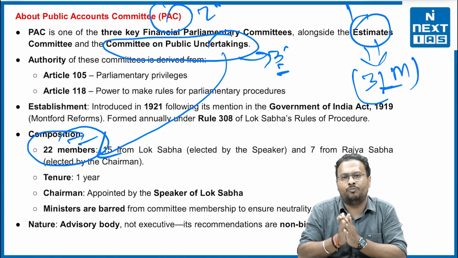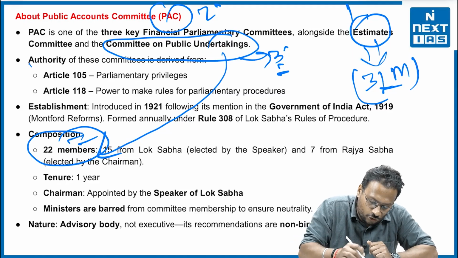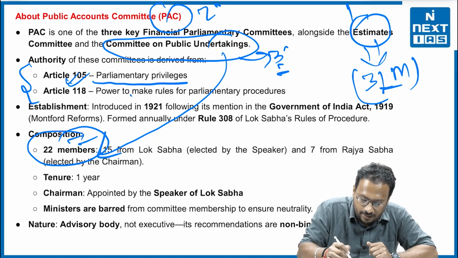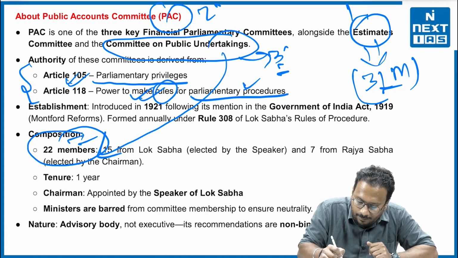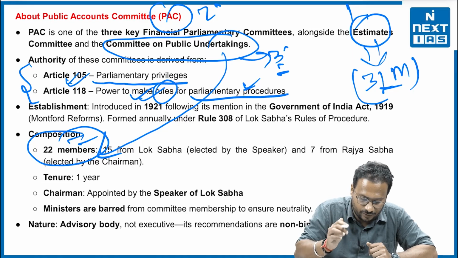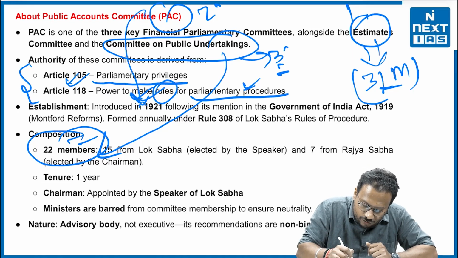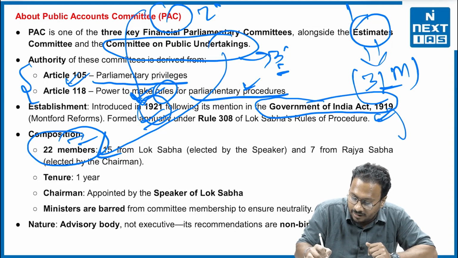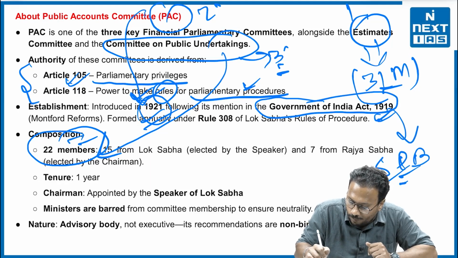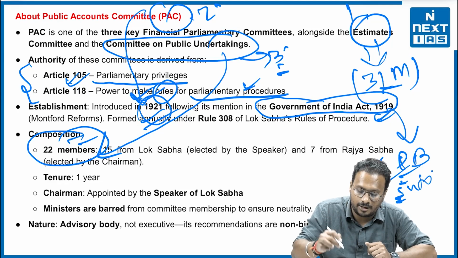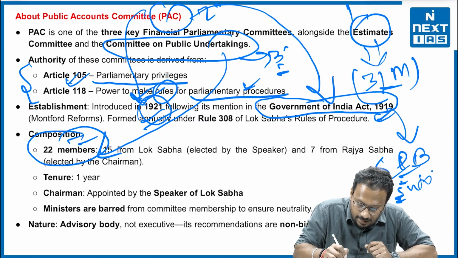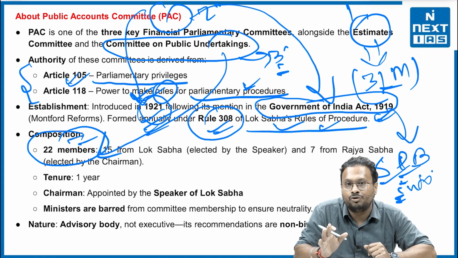This is specially linked with your prelims examination, so do follow this. Now, the authority: Article 105 deals with parliamentary privileges, and Article 118 gives the power to make rules for parliamentary procedures. Now, establishment. The PAC was introduced in 1921 under the Government of India Act 1919. This is very specific prelims-based information, so do follow it. It is formed annually under Rule 308 of the Lok Sabha's Rules of Procedure.